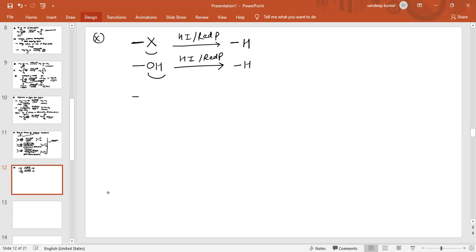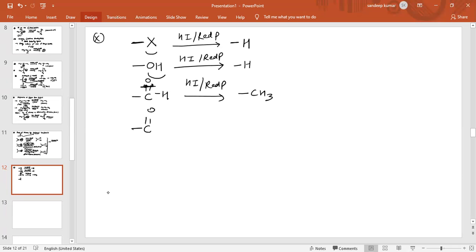Now again, if there is an aldehyde group and we use it with HI and red phosphorus, again oxygen is removed and hydrogen added. Two valencies are free, so two hydrogen atoms are added and this converts into CH3.